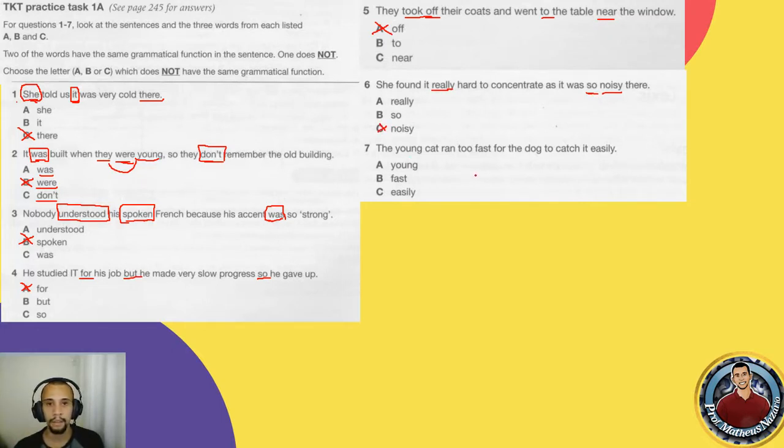And the last one, the young cat ran too fast for the dog to catch it easily. So we have young, which is an adjective, fast, and easily. If you take a look at these words in isolation, you can try to mark letter C, but take a look at it. Easily is an adverb, right? But here fast can be both an adjective or an adverb. So when I say that the cat ran too fast, I'm talking about the way that the cat ran. So in this case, it's letter A.